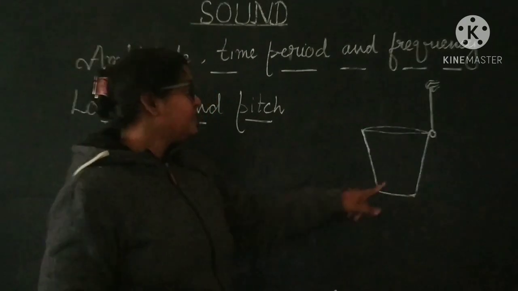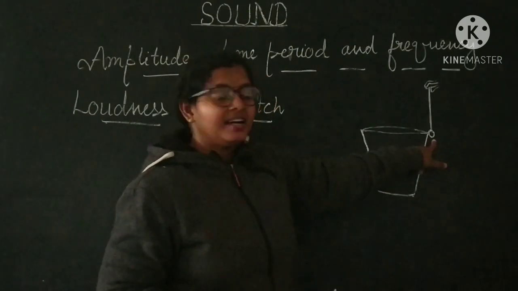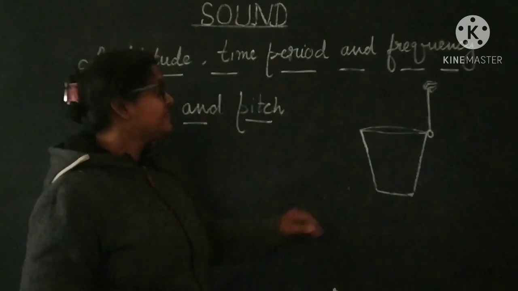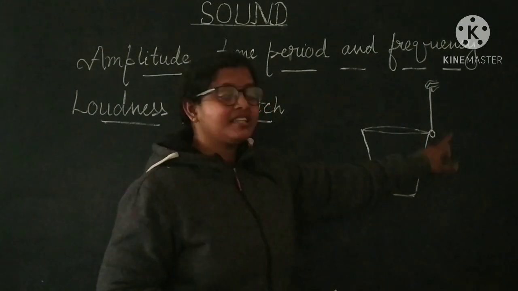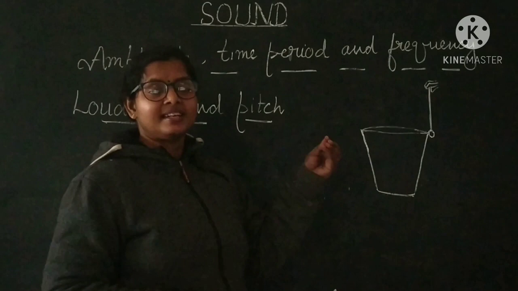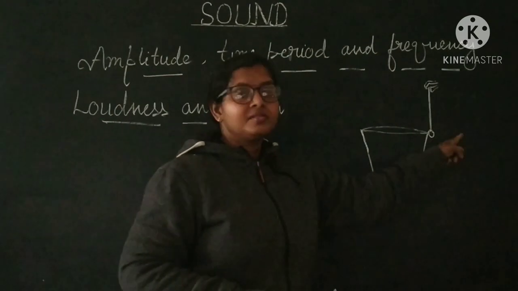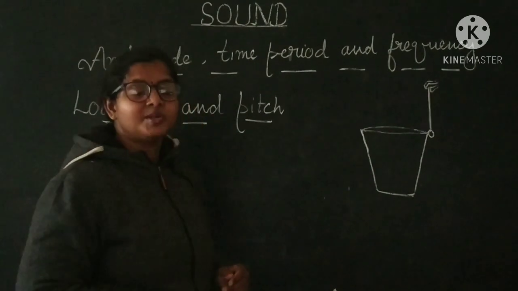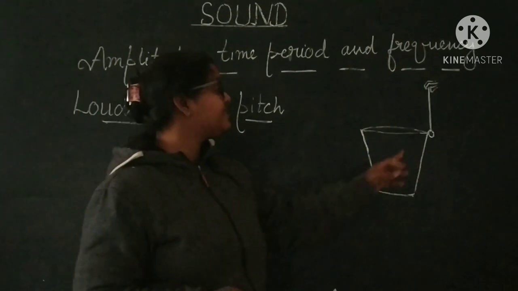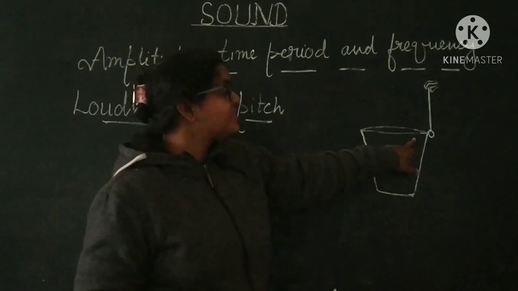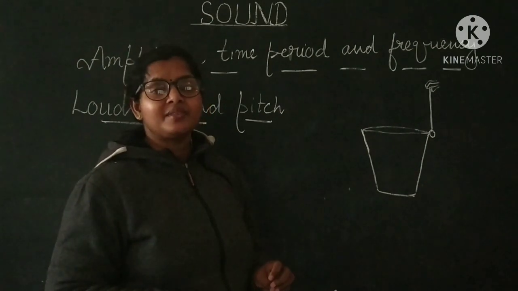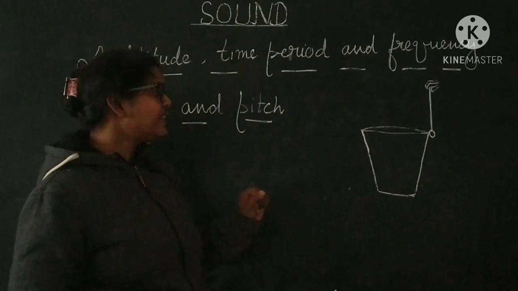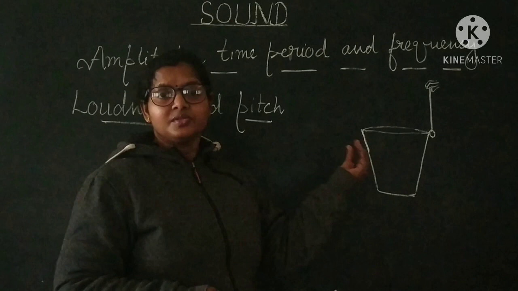In the next case, you have to take a thermocol ball and hang it with the help of a thread, as I have shown here, and then strike the rim of the tumbler gently. The thermocol ball is a lighter one, and it will start oscillating. The maximum distance covered by the thermocol ball will show the amplitude of the vibration of the glass tumbler or this metal tumbler, and you have to watch that amplitude carefully.